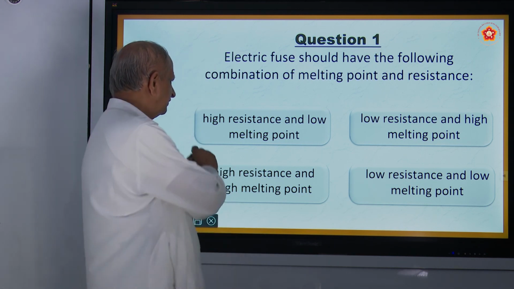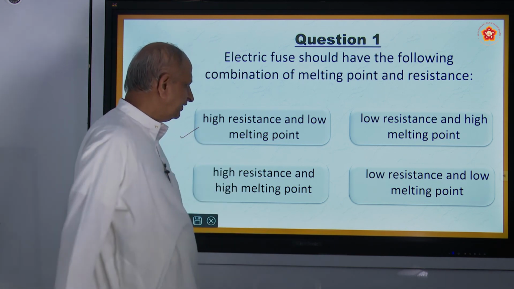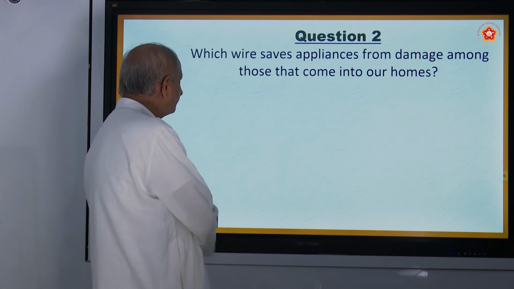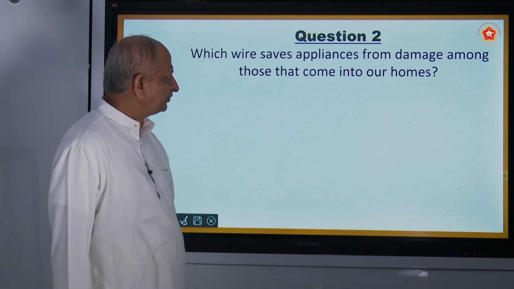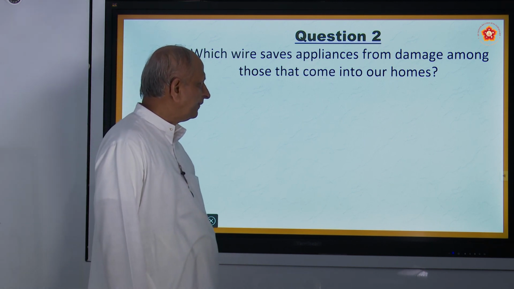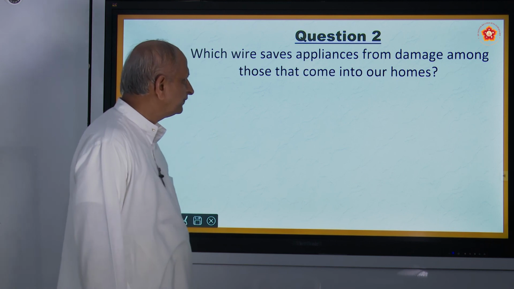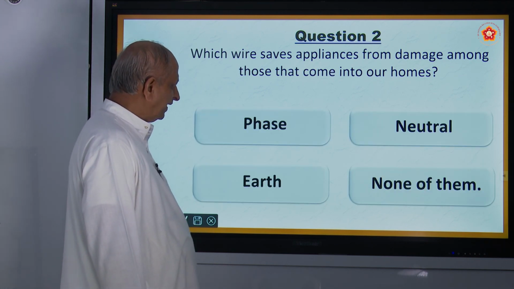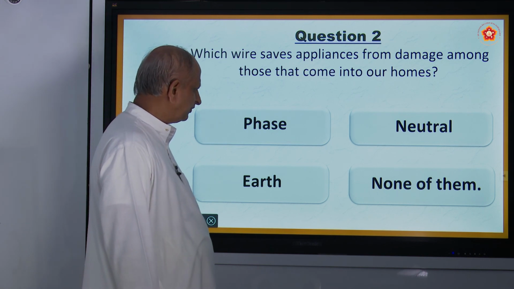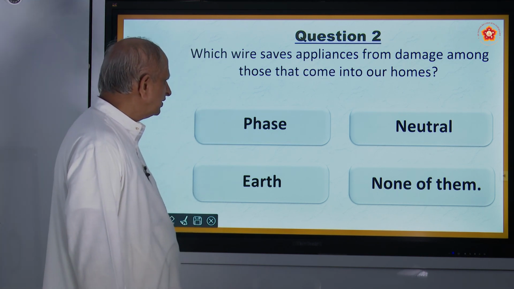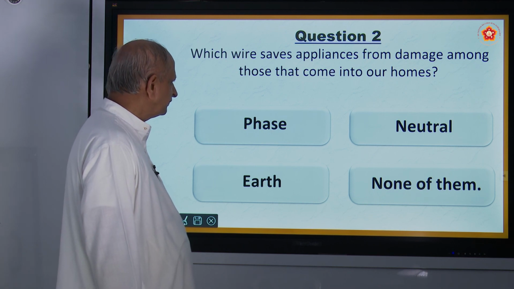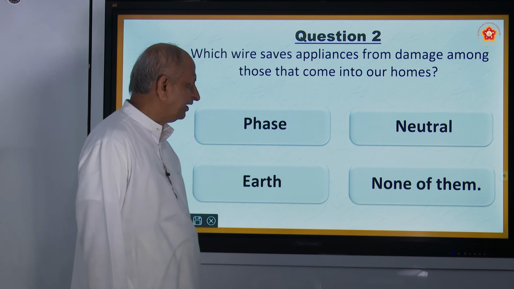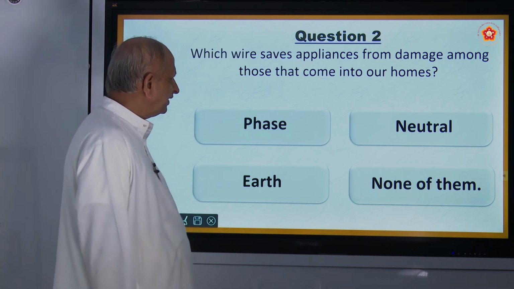Answer is A, high resistance and low melting point. Second question, which wire saves appliances from damage among those that come to our homes? So, you must tell the appliances which save us from damage, and the answer, you can think and answer this yourself. Okay, that is the second question.